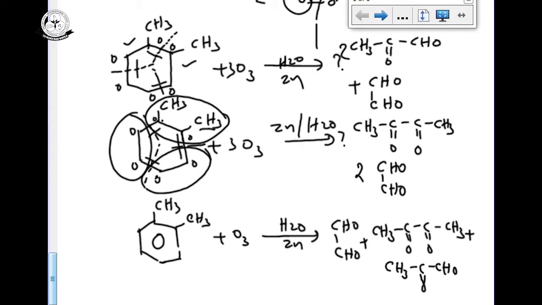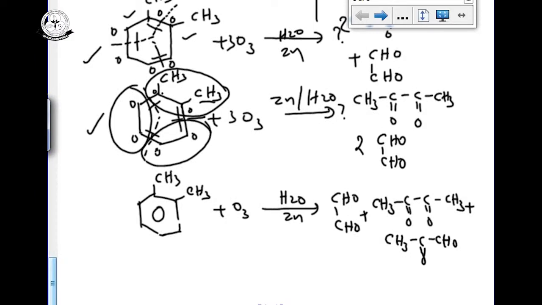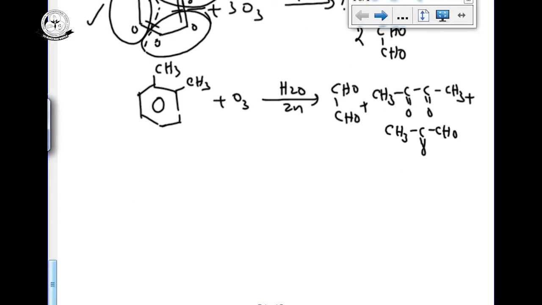So there are two different multiple bond positions. If I change the position, the answer will be different. If they mention particular multiple bonds, you have to observe either this one or this one as given. If they have not mentioned the multiple bonds, we have to write any one of these, then we can get the final answer by the ozonolysis product like this. So any compound they give, on ozonolysis we have to do it carefully like this.